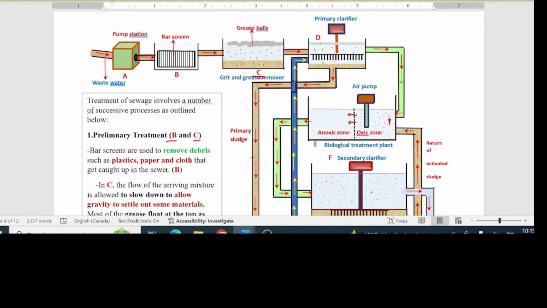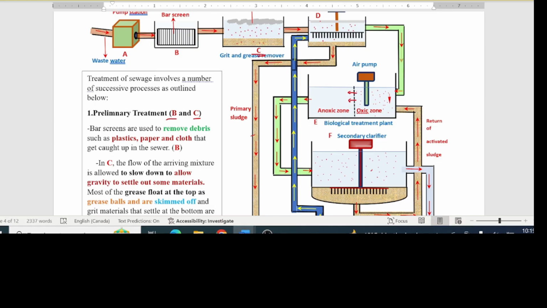All right? So we're seeing now that the composition of the wastewater is gradually changed. As it comes here, sandy and little particles such as stones are removed. Oil and greasy particles are removed, so it gets clear as it moves here. As it comes here now, the solid organic matter settle out, and some more of those greasy particles will come here. From here, the water is subjected to what is called secondary treatment, and this takes place in E and F.